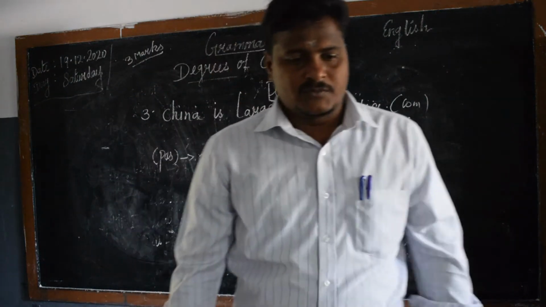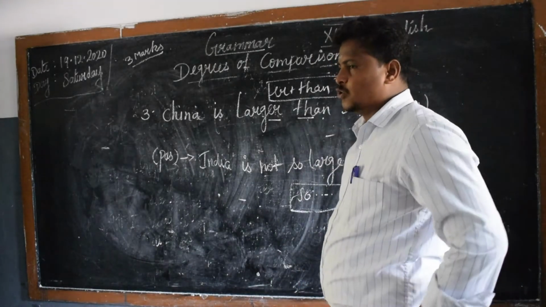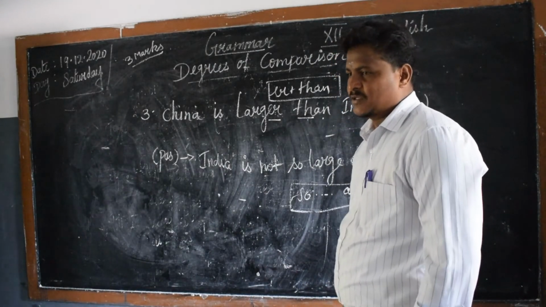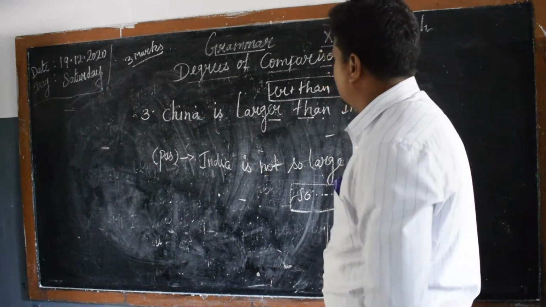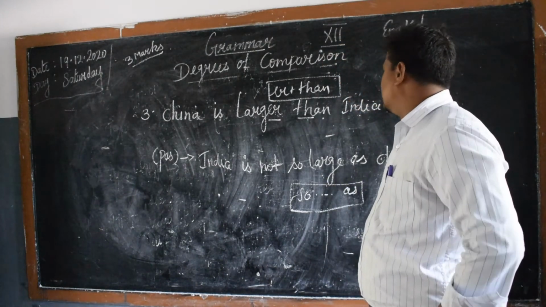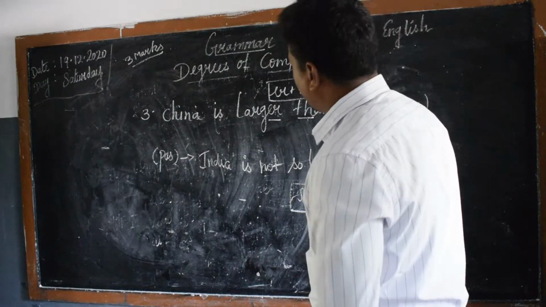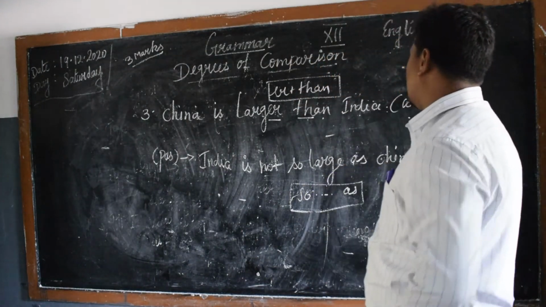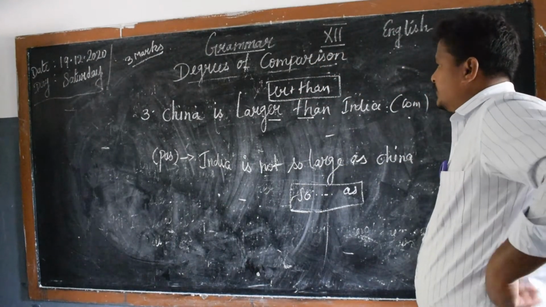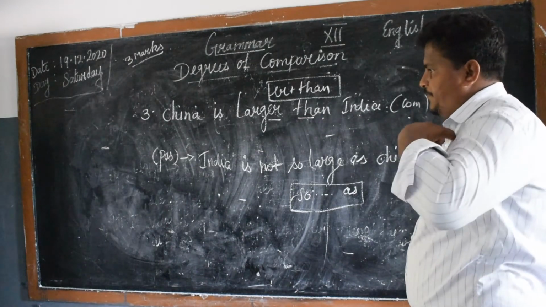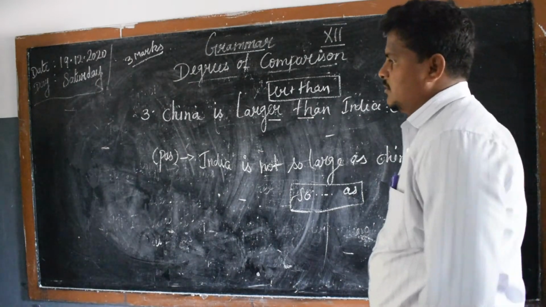Fast. We have to see another 2 more types in this video itself. China is larger than India belongs to comparative degree, and then we change into positive degree as India is not so large as China. Not so large as China.